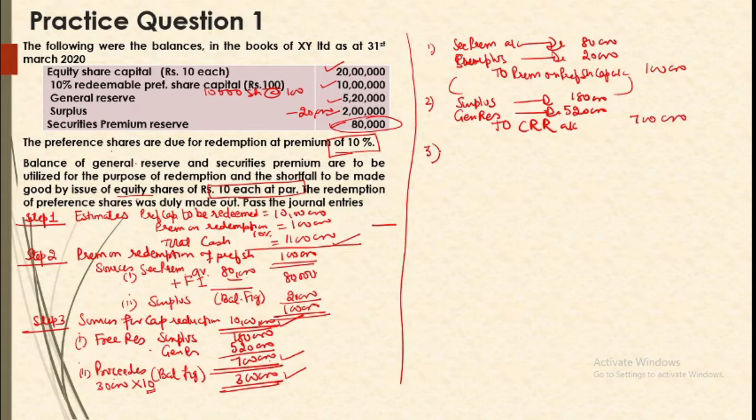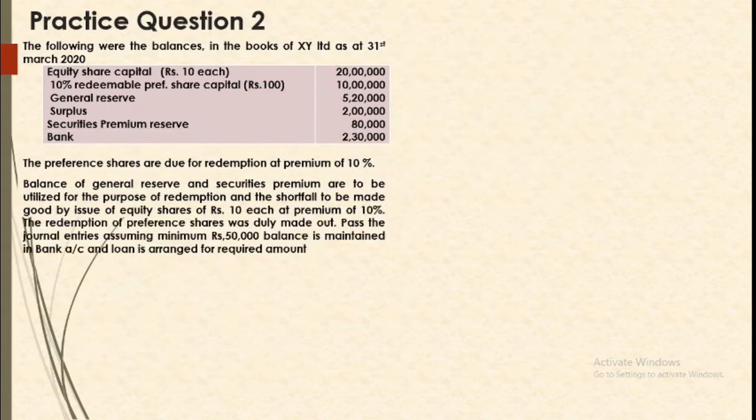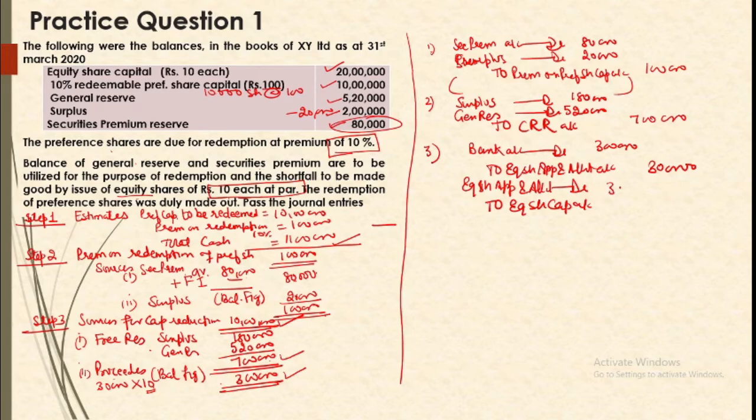And third is for the fresh issue. So fresh issue is being made at par. So bank account debit to equity share application and allotment account, that is 3 lakh rupees, 30,000 shares at 10 rupees each, and equity share application and allotment account debit to equity share capital account, full amount being transferred to capital account.